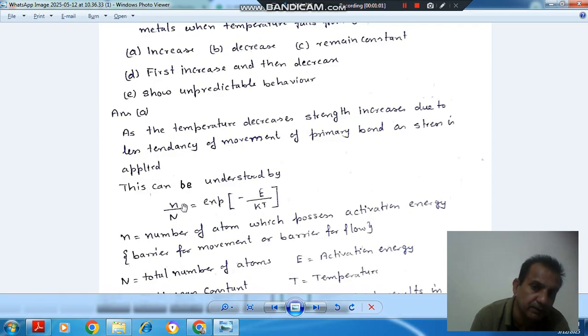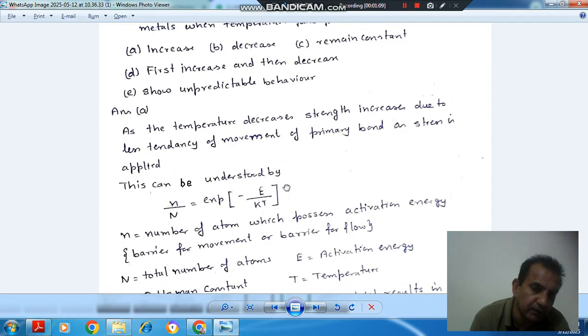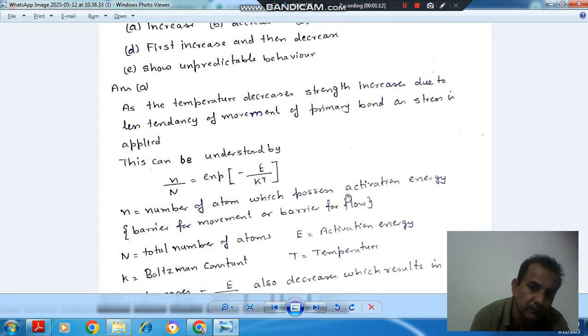At a particular temperature, the formula is small n by capital N equals exponent of minus E by kT, where small n is the number of atoms which possess activation energy at a particular temperature, or the barrier for movement. They do not have any barrier for movement; they flow, or they cross the barrier of movement. So these are the number of atoms at a particular temperature which possess activation energy to remove the barrier of movement or barrier of flow.